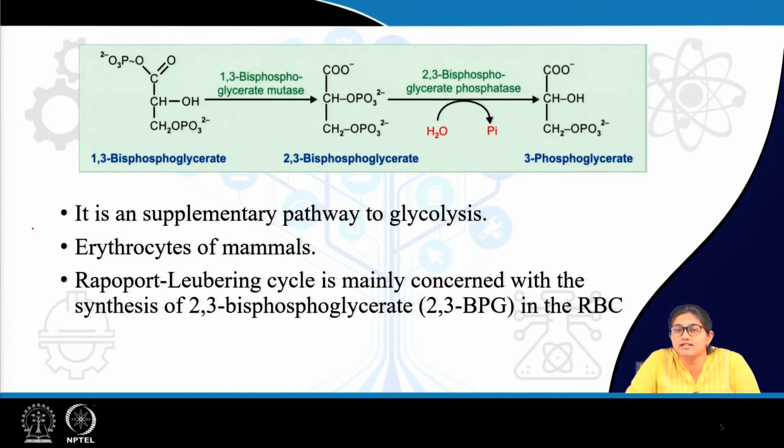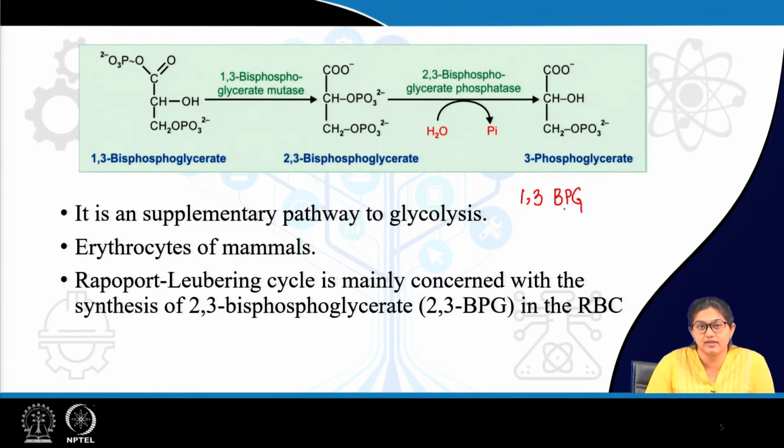Now, Rapoport-Leubering cycle is basically a supplementary pathway of glycolysis which actually occurs in erythrocytes or RBCs. Now, what happens, if you remember, in glycolysis there is formation of 1,3-bisphosphoglycerate in the payoff phase, and this 1,3-bisphosphoglycerate forms 3-phosphoglycerate.